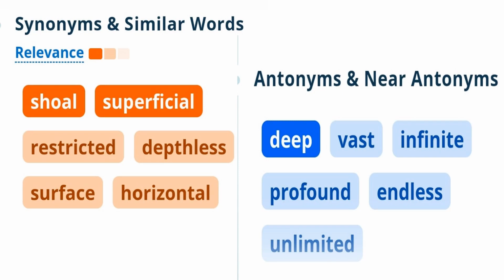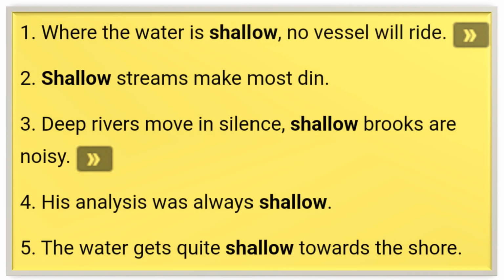Now coming to the antonyms of the word shallow, they are deep, vast, infinite, profound, endless, and unlimited. All these words have the same meaning of having depth, which is the opposite meaning of the word shallow. So these words become the antonyms of the word shallow. Now let's see how the word shallow can be used in a sentence.